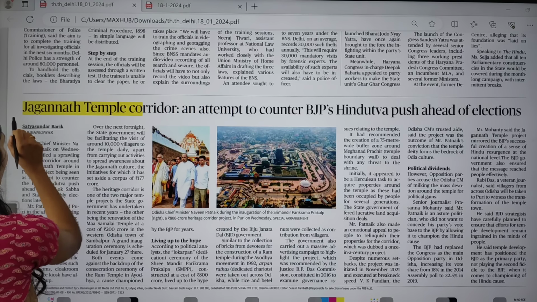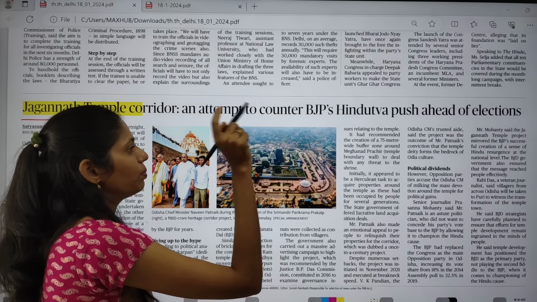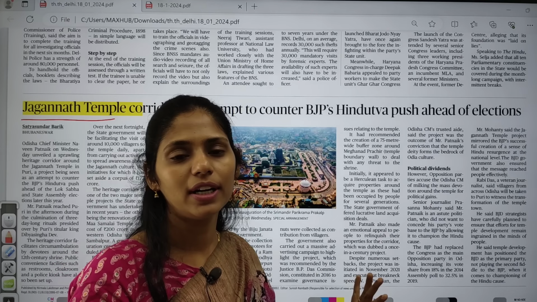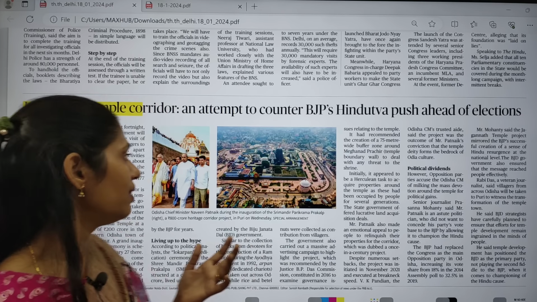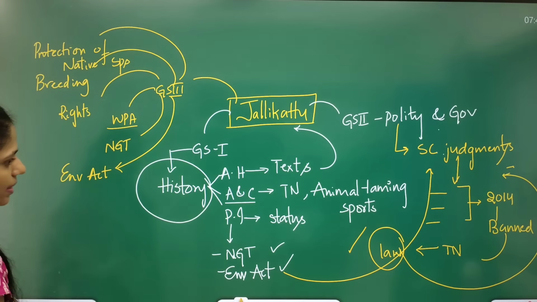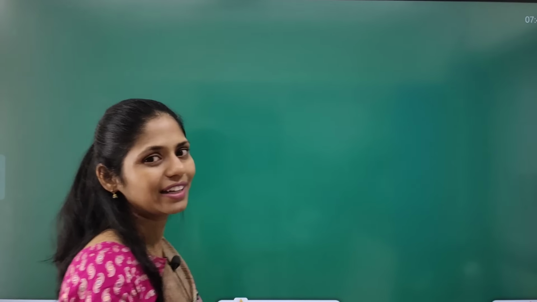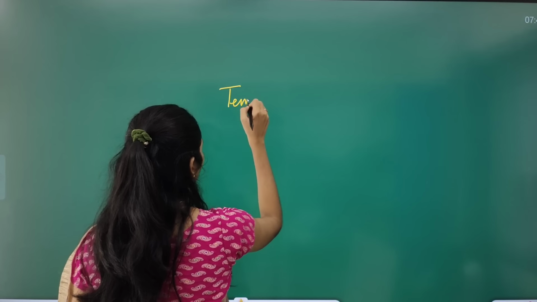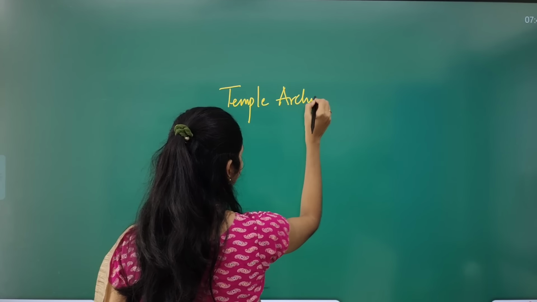That is Jagannath Temple Corridor, an attempt to counter BJP's Hindutva push ahead of elections. We're not talking about any political thing like which party is doing what. But here we are concerned with this Jagannath Temple, Puri Jagannath Temple. Have you gone through your syllabus of art and culture? If you have gone through your syllabus, you will have this topic called temple architecture.